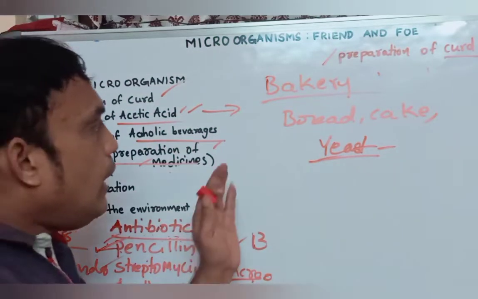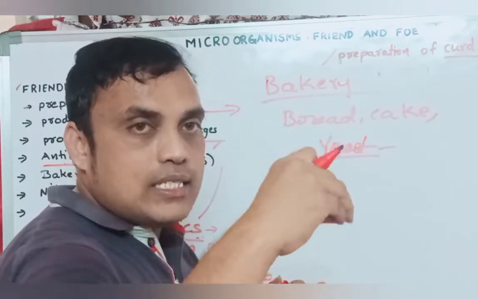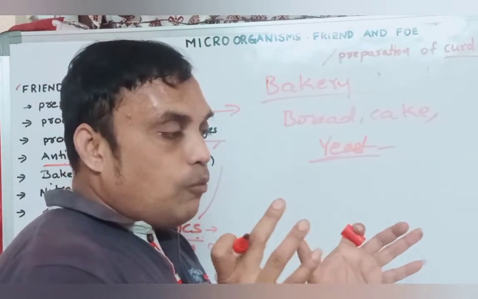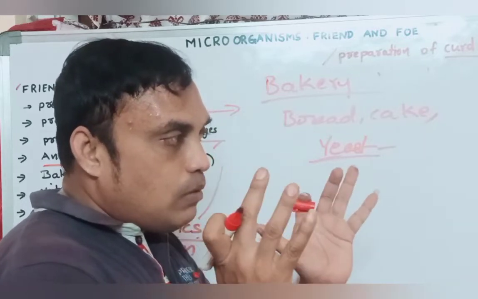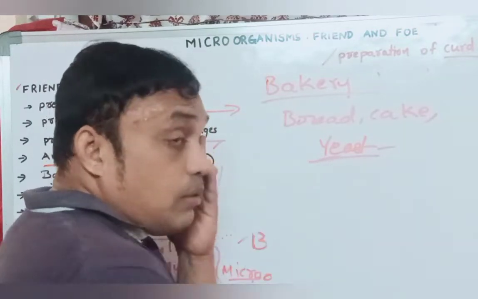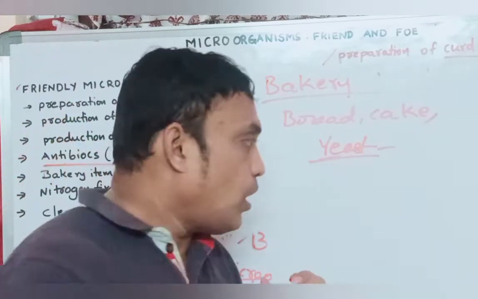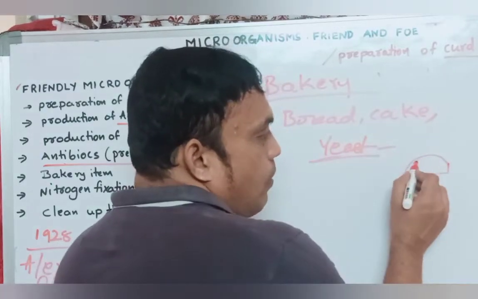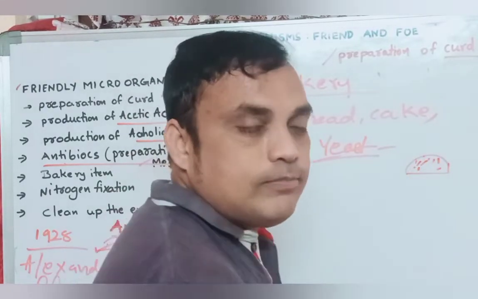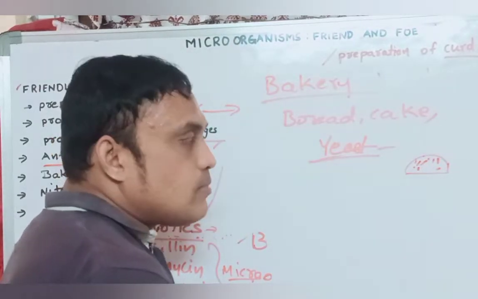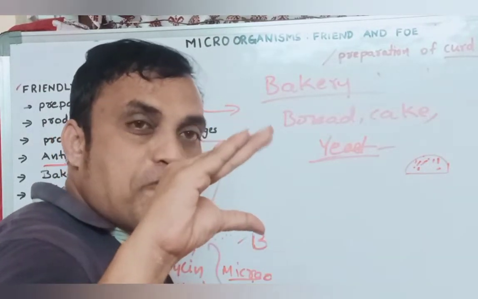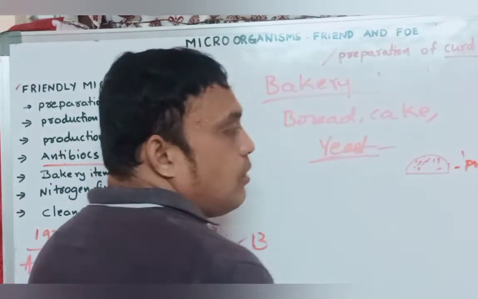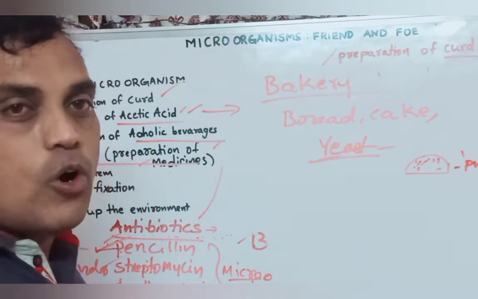Okay. In bakery items, what are they doing? They are adding some baking soda, nothing but yeast powder. Automatically, what will happen? For example, bread is very puffy. Generally, bread is very puffy. Puffy means very soft. Generally, we are using the word puffy. Why? Because it is very soft.